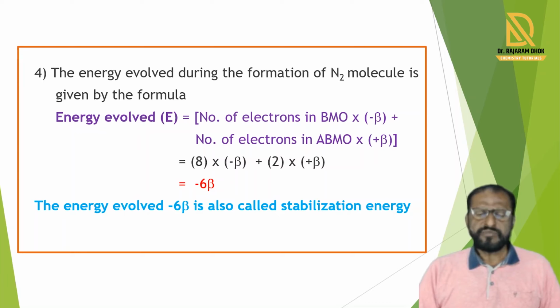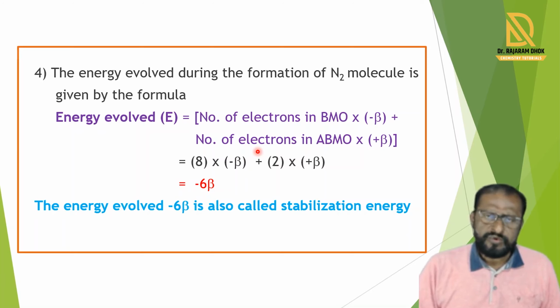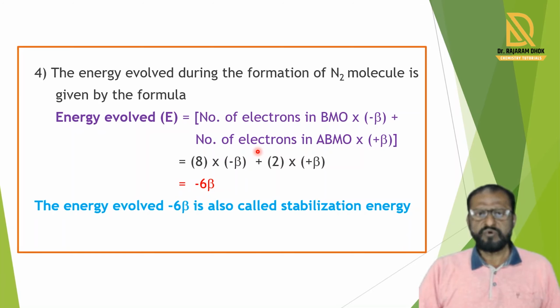The energy evolved during the formation of the N2 molecule is given by the formula: energy evolved equals number of electrons in bonding molecular orbitals times minus beta, plus number of electrons in antibonding molecular orbitals times plus beta. Adding the values, we get minus 8 beta plus 2 beta, which is equal to minus 6 beta.